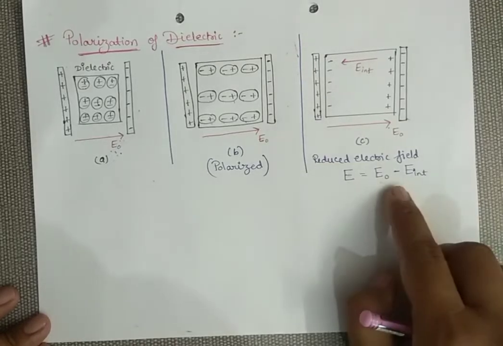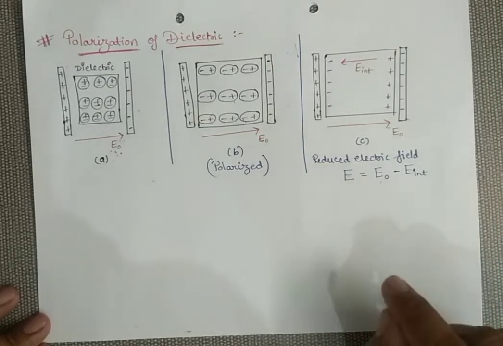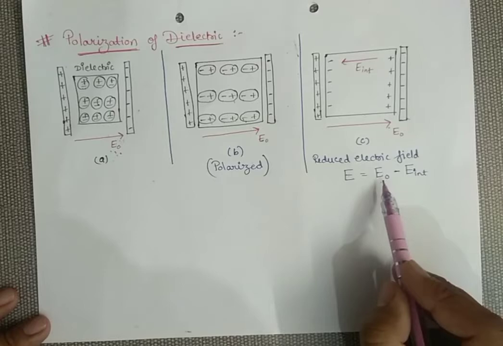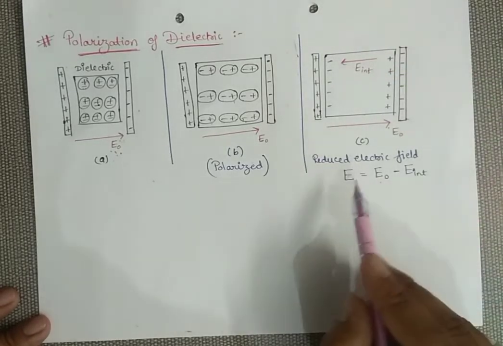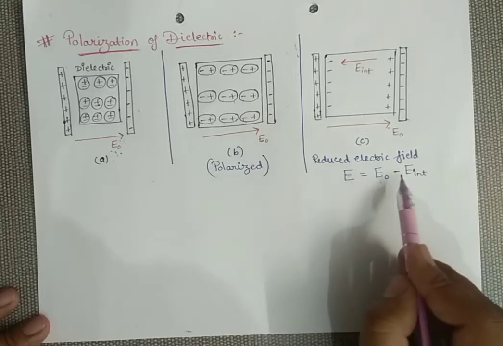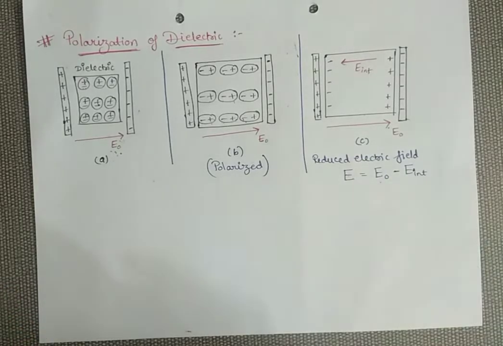But such a thing happens in a conductor. Right now I am talking about a dielectric. In a dielectric, the internal field is less than the external field. So there is a reduced electric field: external minus internal, E naught minus E internal.